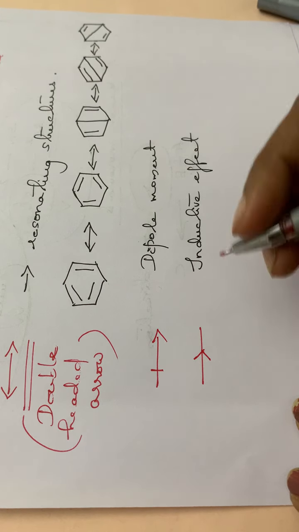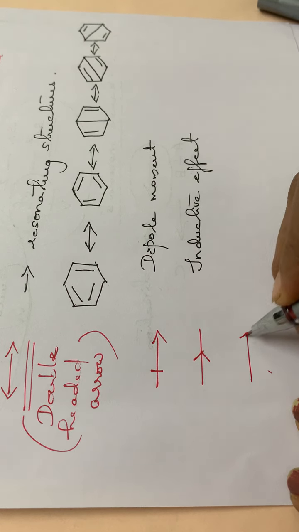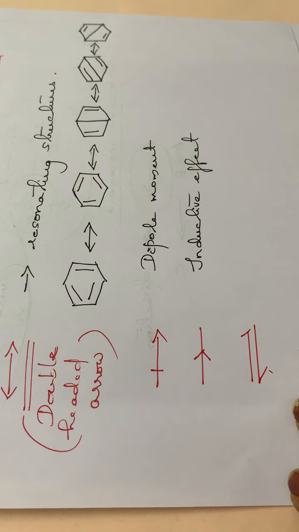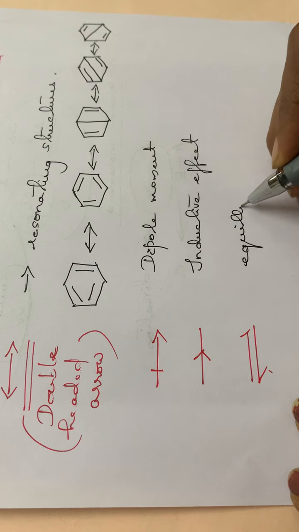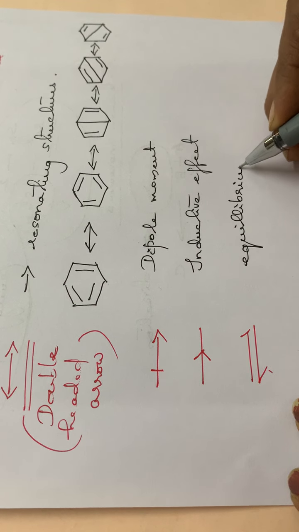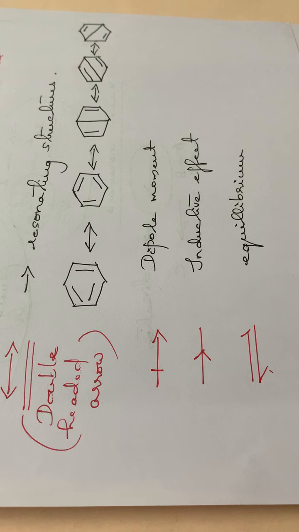Then the next type of arrow that you all know, that is the reversible arrow, that indicates the equilibrium of a chemical reaction. So these are some other arrows. Okay, dipole moment, then inductive effect, then equilibrium. Okay. So next we can go through the homolytic and heterolytic bond fissions.